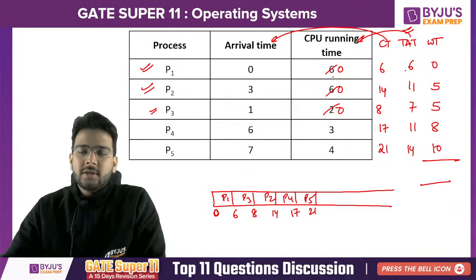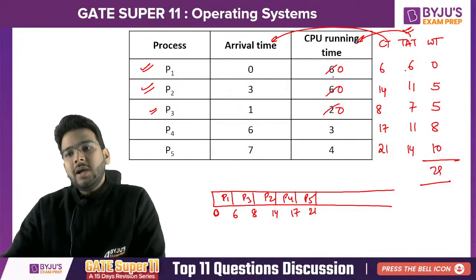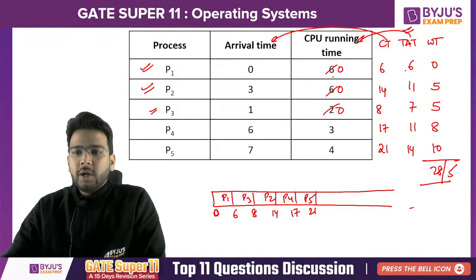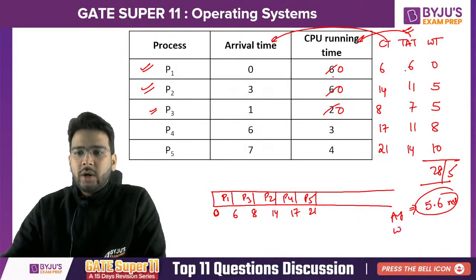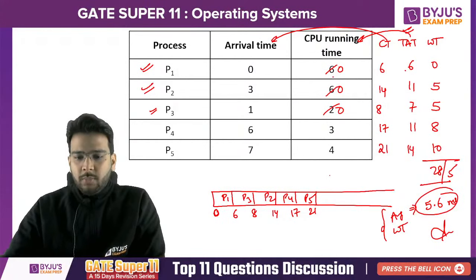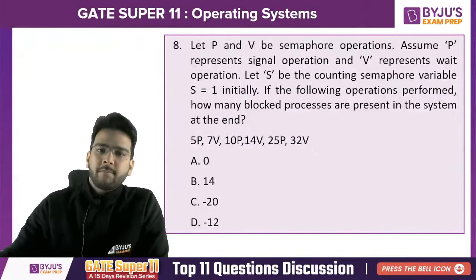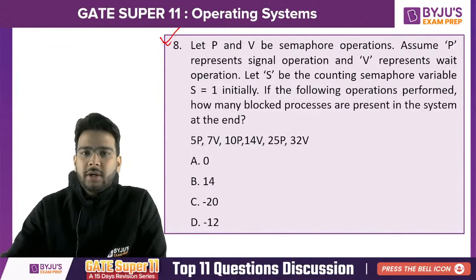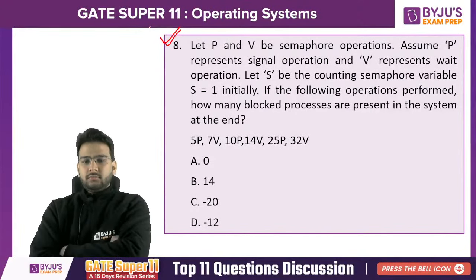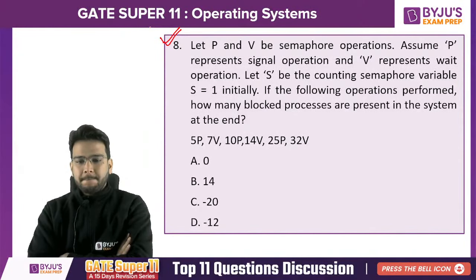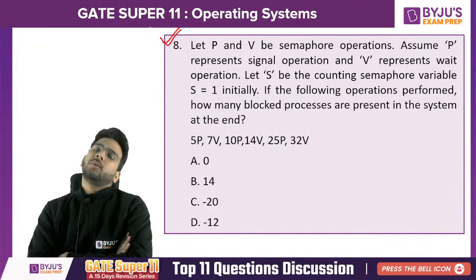If you add this, 10, 10, 20, 28, divided by 5, what do you get? You will be getting 5.6 milliseconds as your average waiting time. This is the final answer. So I hope all of you are getting the same answer. Yes, that's good. Let's solve this question now. Question number 8. Yes, guys. Solve this question and let me know what should be the answer.